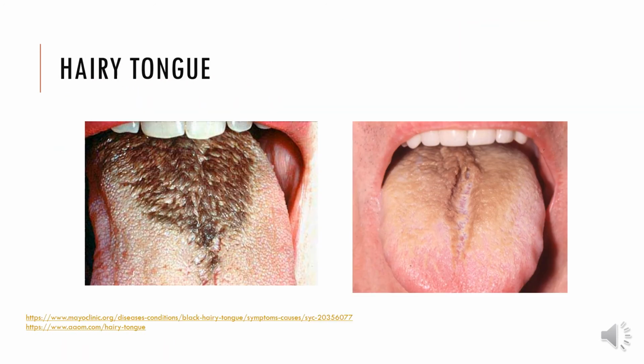Hairy tongue. Now actually if you look at these pictures, they don't even fit into red and white lesions, but initially these lesions can be whitish in color and may take on the color of food products on a long term basis and give this appearance. Because of the extended filiform papillae, the patient ends up with this sort of appearance.